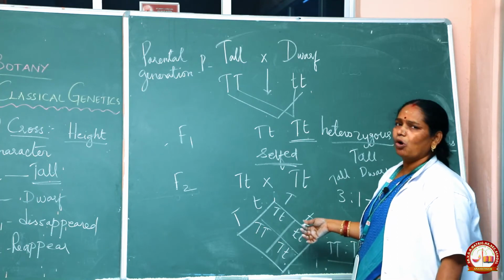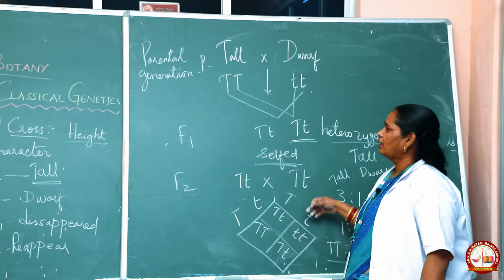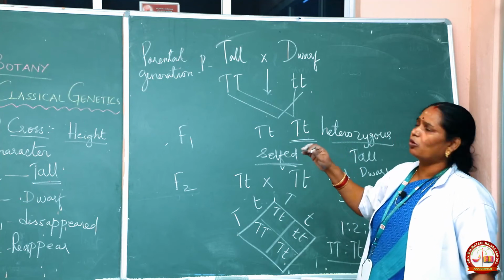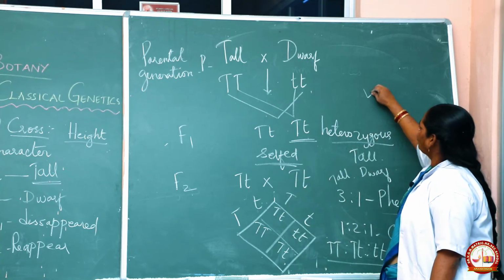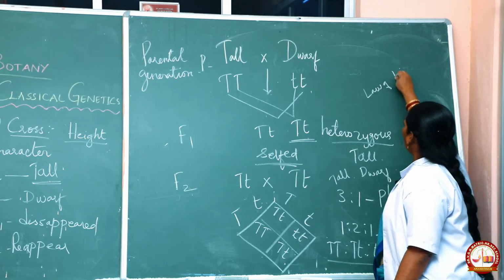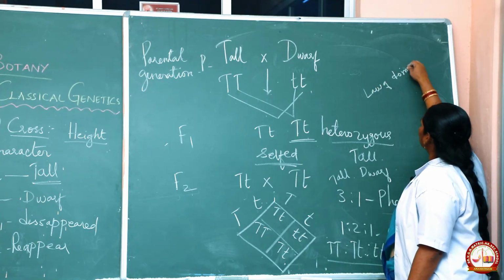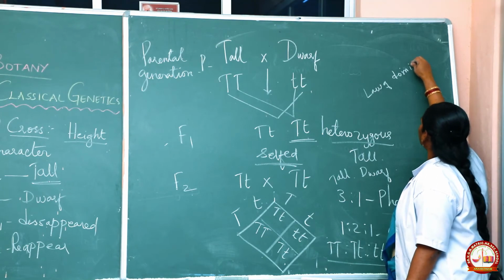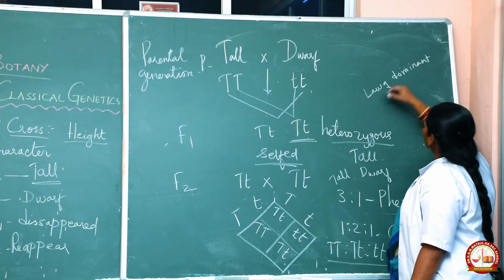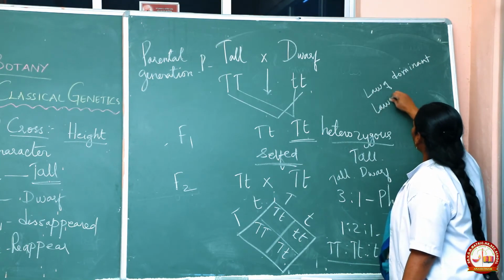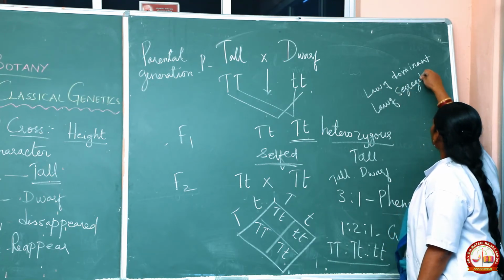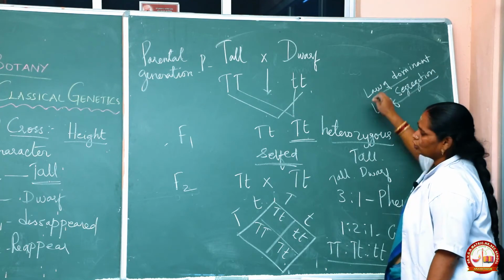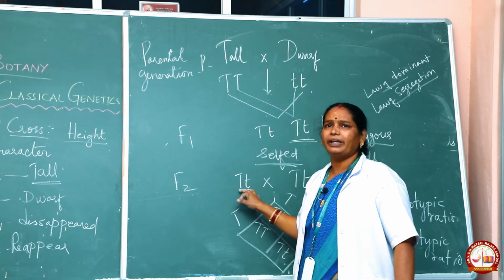This is Mendel's monohybrid cross, and you have to register it with the law of dominance and law of segregation. These two laws are used to formulate this.